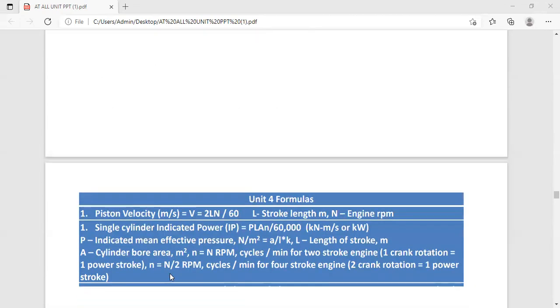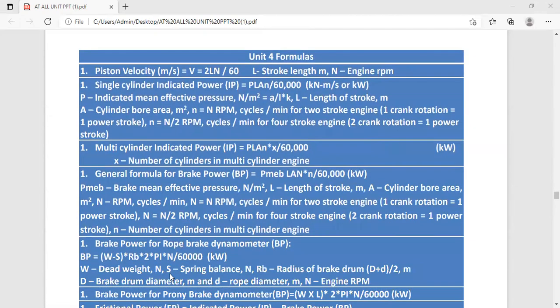Now, formulas used in IC engine testing. First, we are going to see the piston velocity. We measure it in meter per second. That is, V is equal to 2LN, where L is the stroke length in meter and N is the engine RPM. Next, single cylinder indicated power we calculate by PLAN divided by 60,000.